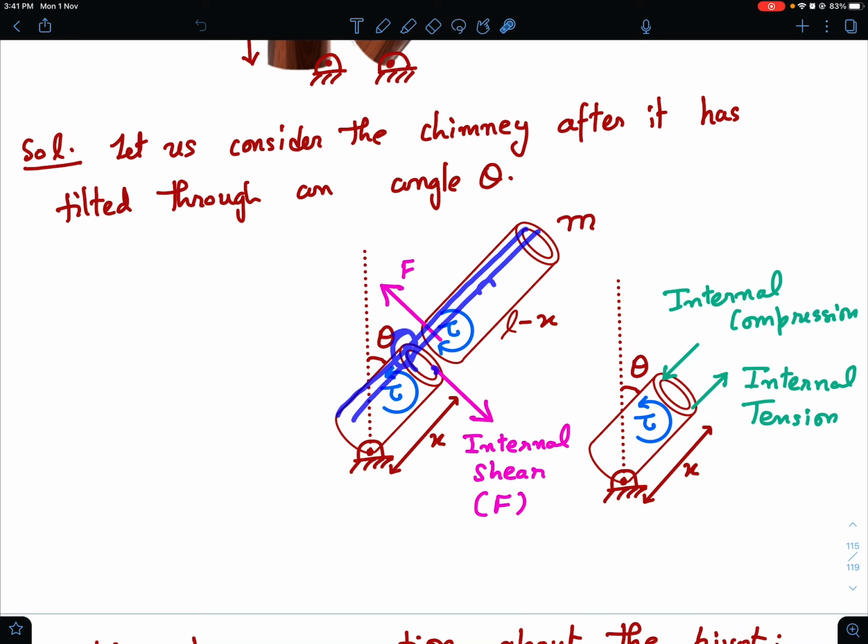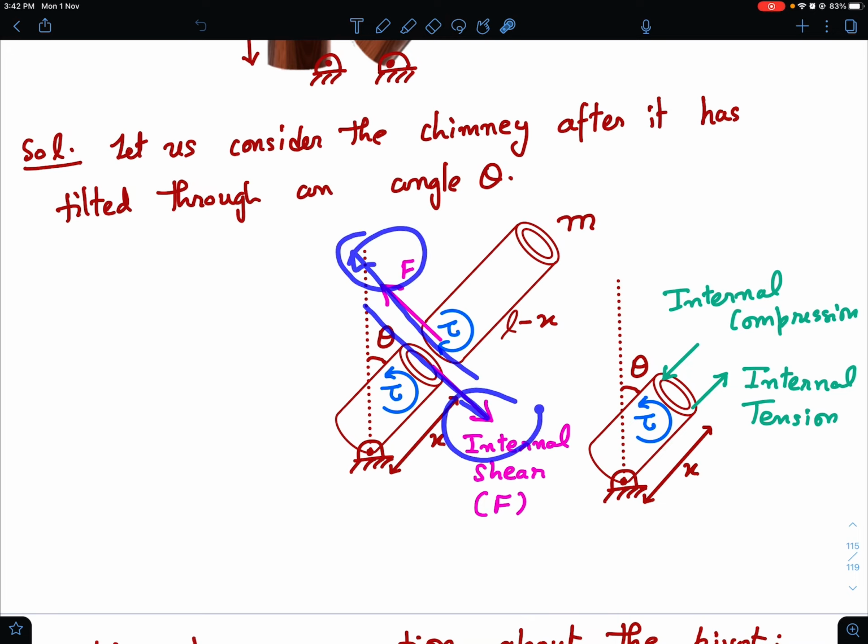What are the forces acting on this section? As I told you, some fibers will be in tension and some in compression because of the tendency of bending in the chimney. Without loss of generality, I can assume there is some torque due to the bending moment, and I'm calling this torque tau. For the lower half I've assumed tau like this, and for the upper half the reaction torque in the opposite direction. It does not matter what sense you take; if it comes out negative, it's opposite of that.